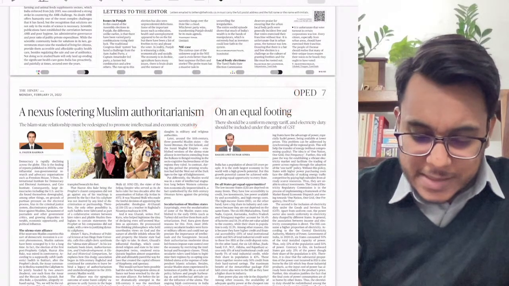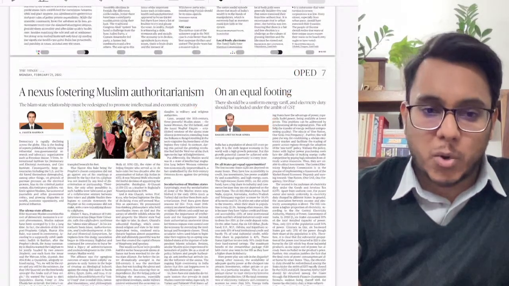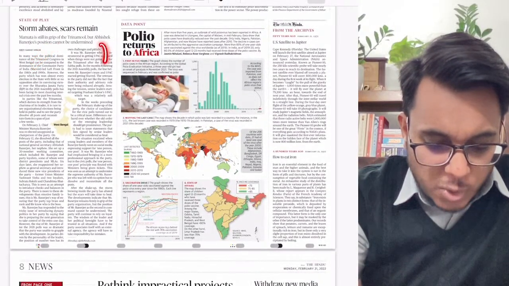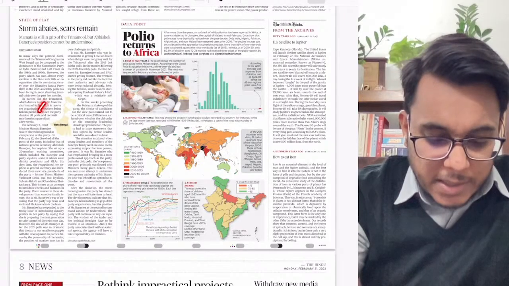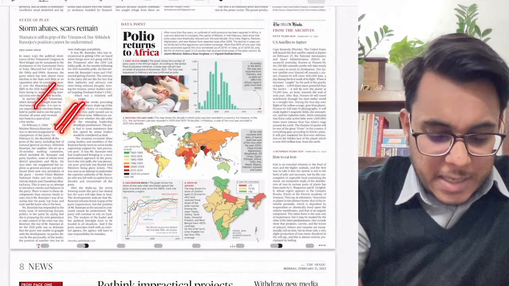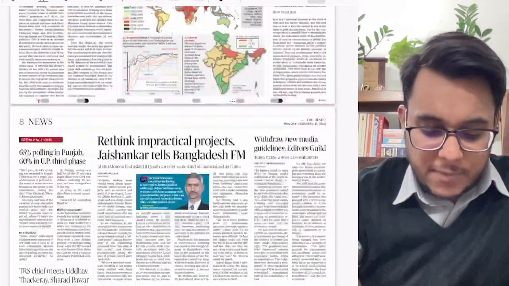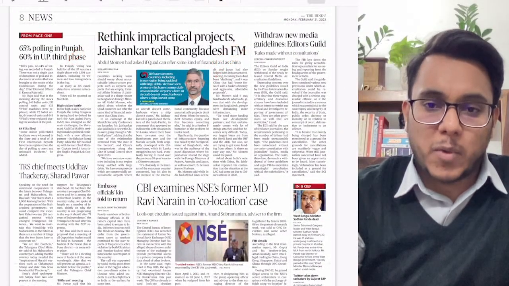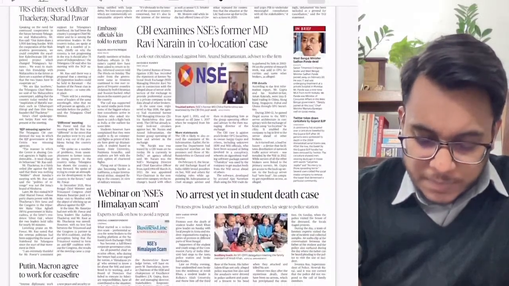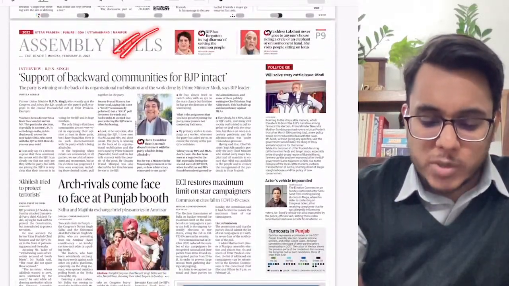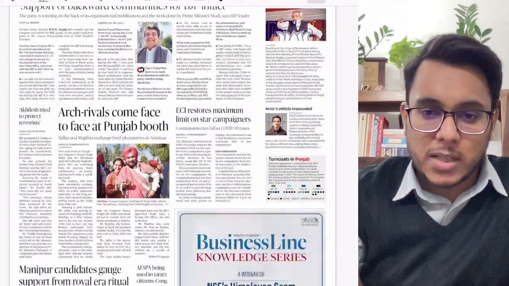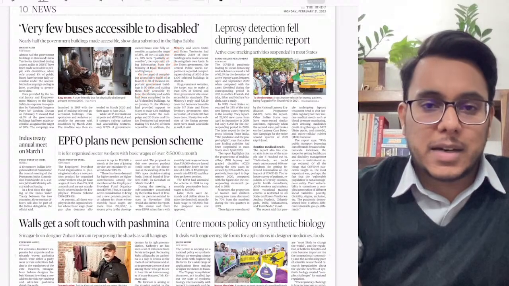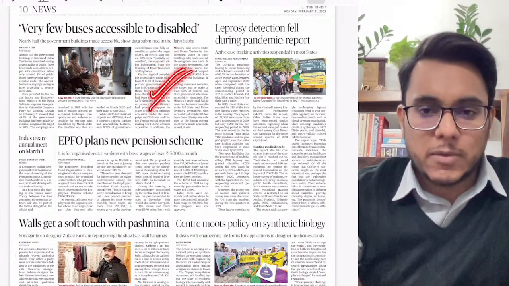Now this particular article says that energy as well as petroleum needs to be brought into the GST. Then, the storm abates, scars remain. So basically this article is talking about the political issues going on in West Bengal. Then further moving on, rethink impractical projects, we'll see what has been provided here. Then after that, the assembly polls, this entire page is devoted to the political developments that have been there.